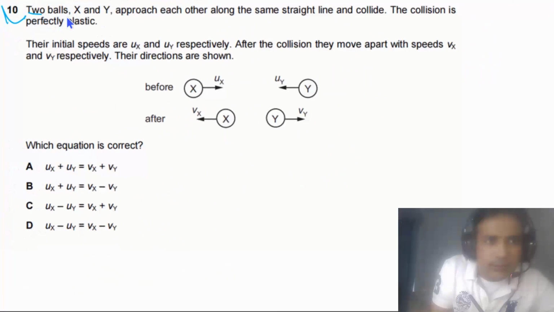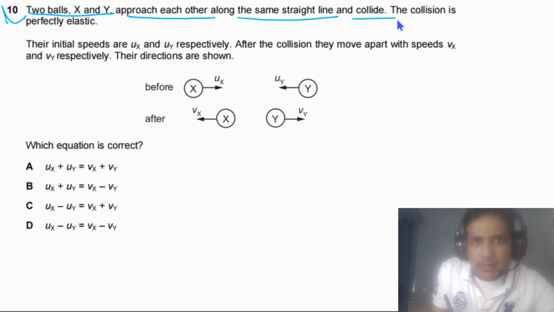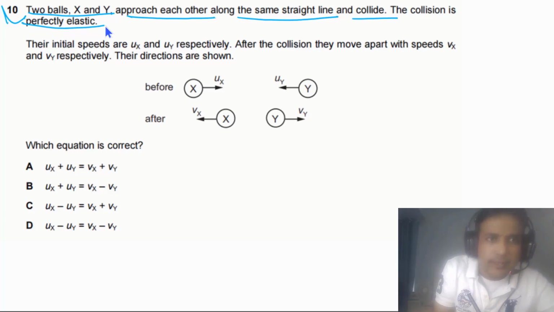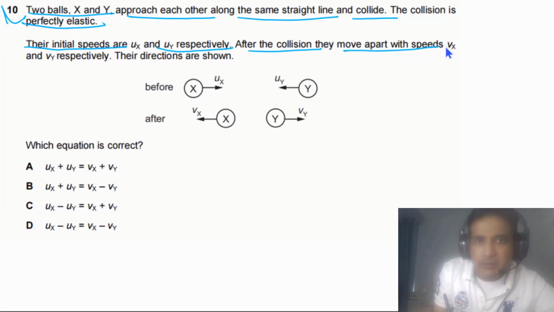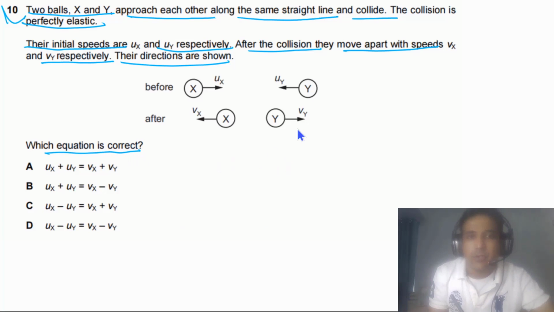Question 10 says two balls x and y approach each other along the same straight line and collide. The collision is perfectly elastic. Their initial speeds are u sub x and u sub y respectively. After the collision, they move apart with speeds vx and vy respectively. Their directions are shown in this figure. Which equation is correct?